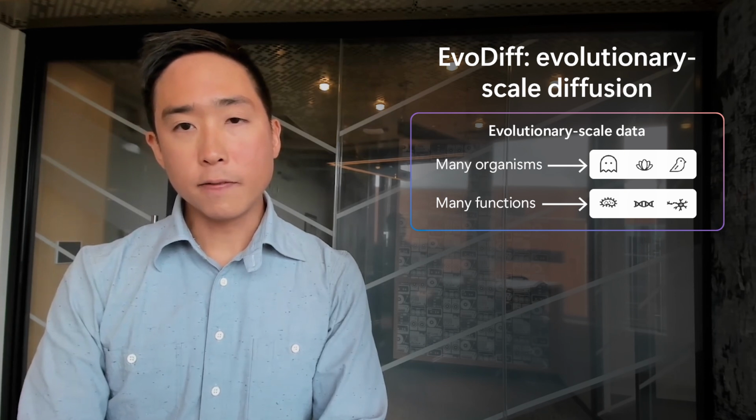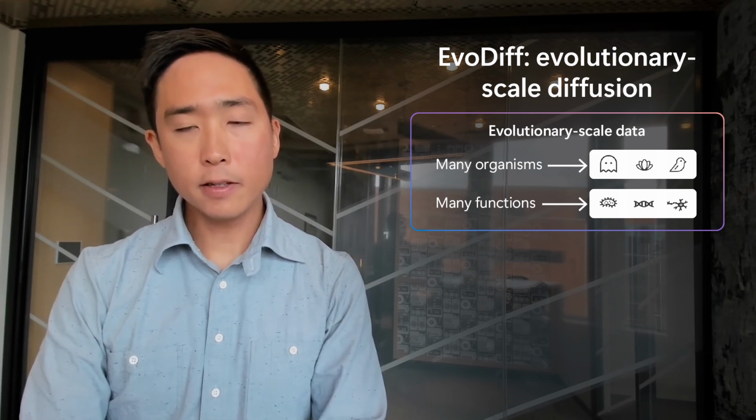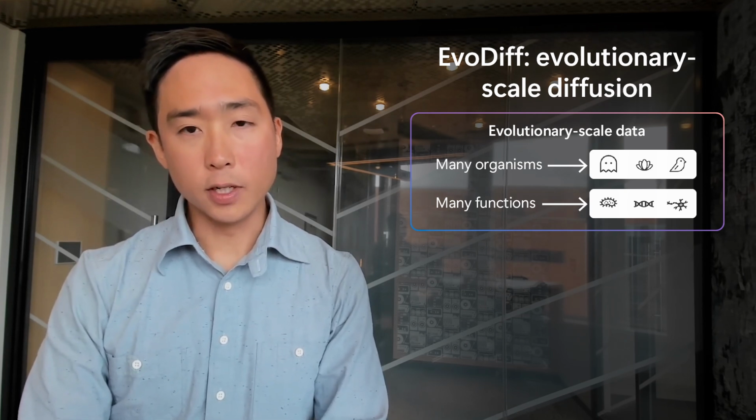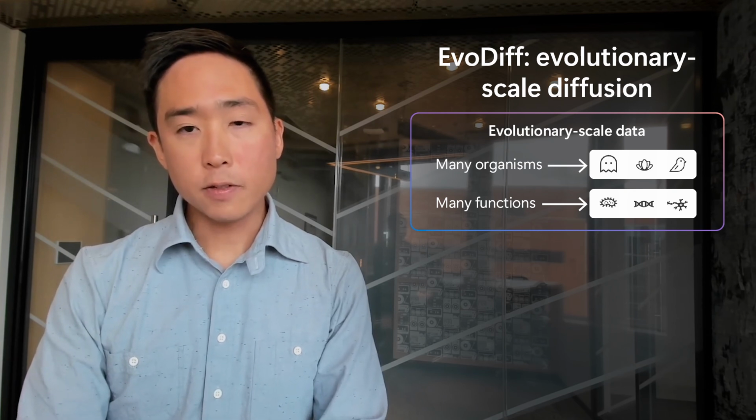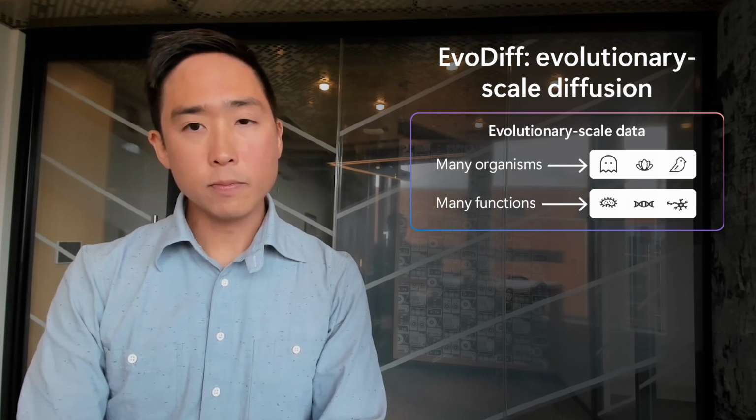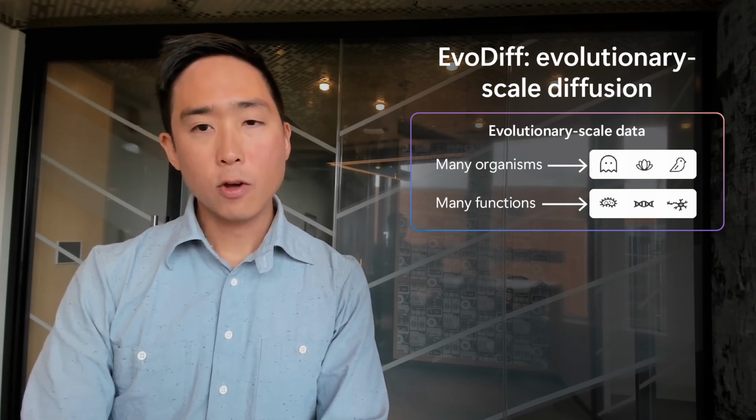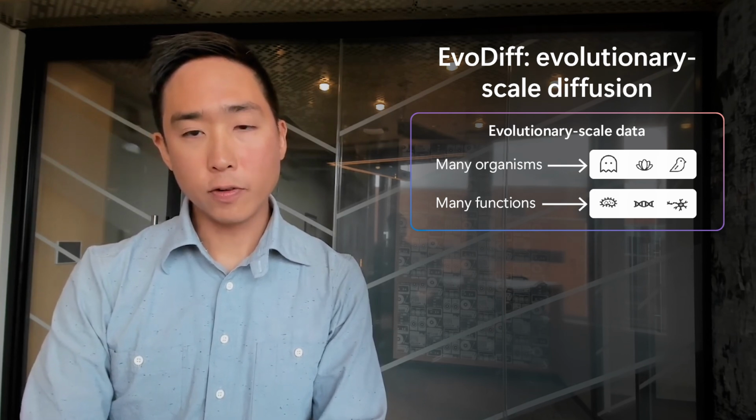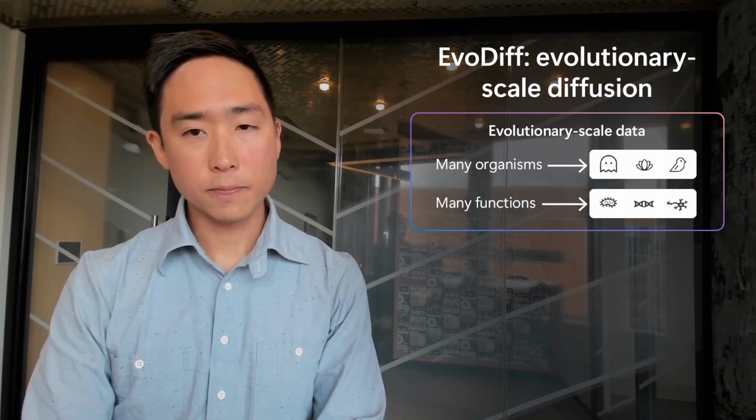EvoDiff is a discrete diffusion model trained on evolutionary scale protein sequence data. By evolutionary scale, we mean that we train on sequences taken from across many different organisms and that perform many different functions. Diffusion models were first popularized for generating images. During training, a diffusion model learns to remove noise added to a data point. In this case, we randomly mask some amino acid residues from a protein and train the model to predict the identities of the masked residues.